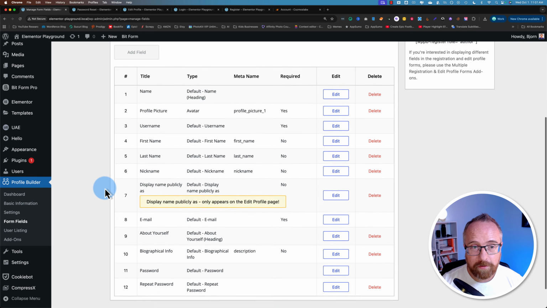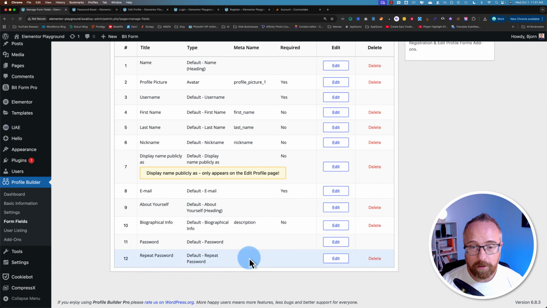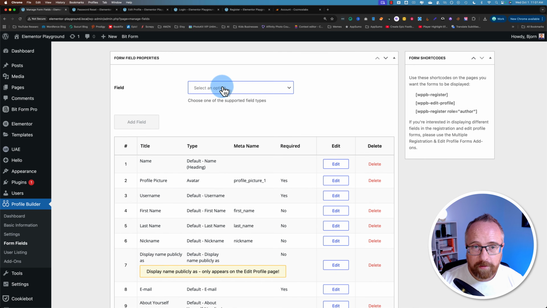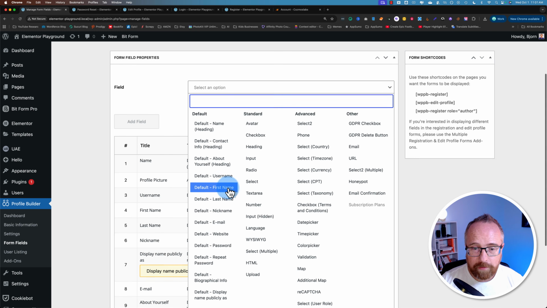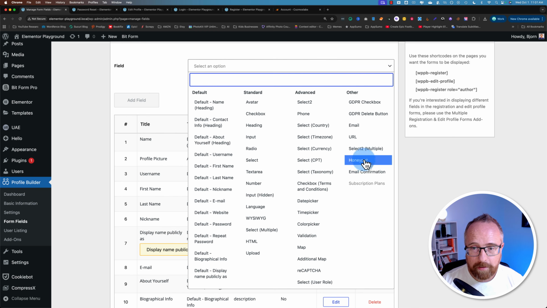These are all the fields that we saw on that page just a moment ago. This is just displayed in a way it's a little easier to read. You can add more fields by clicking on this drop down here. And there's lots of fields you can add. This is the honeypot. I'm going to add that.